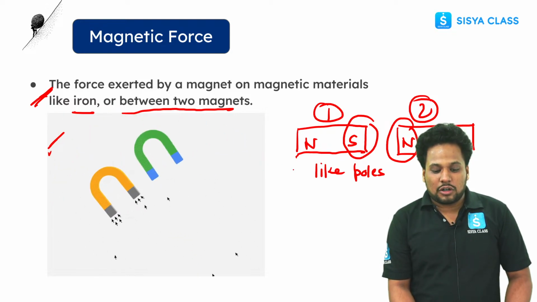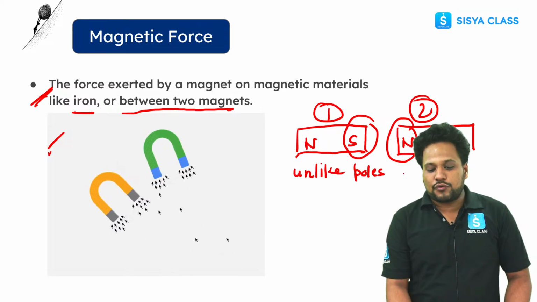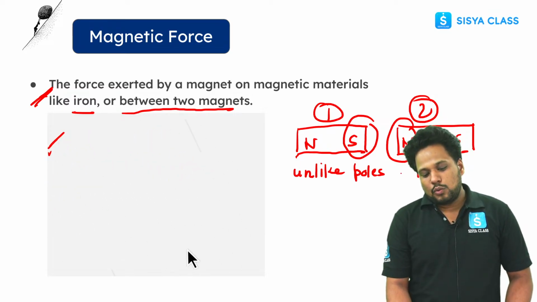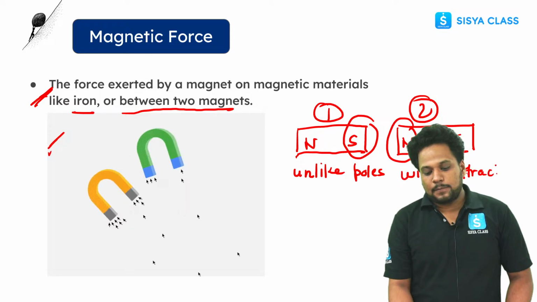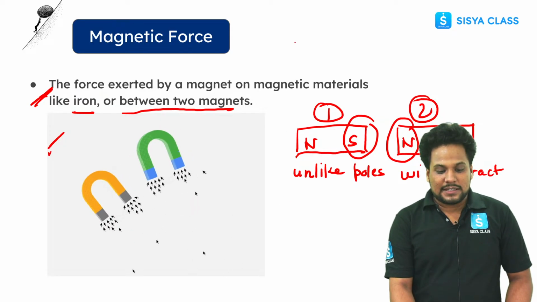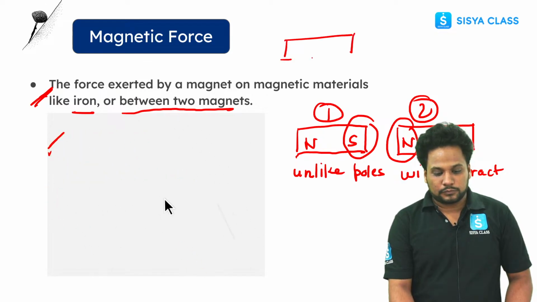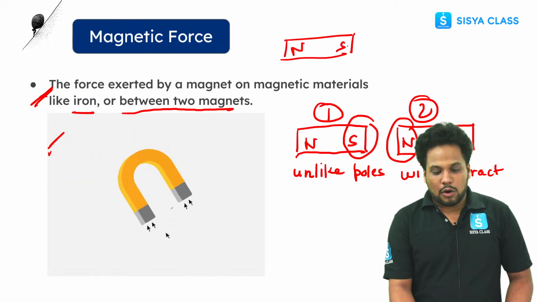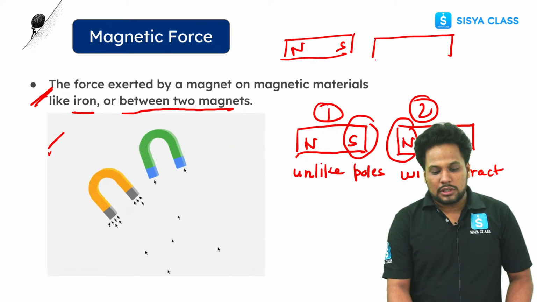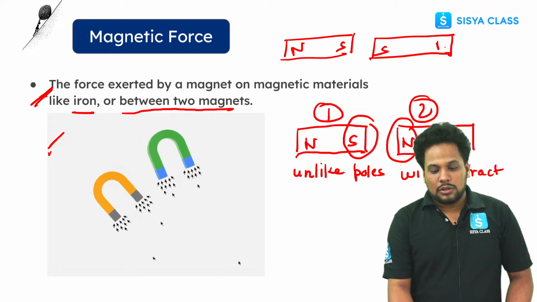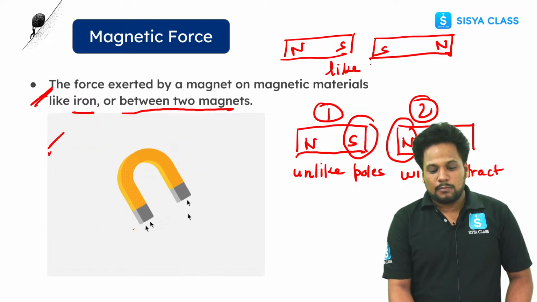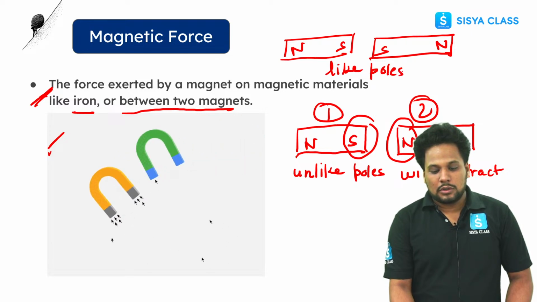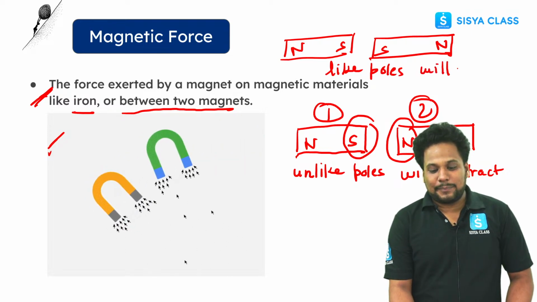So again, this is unlike, right? So unlike poles will attract. But let's suppose if I place the magnet like this, north-south, and this, let's suppose, is south-north. In that case they are going to repel. So like poles will repel.